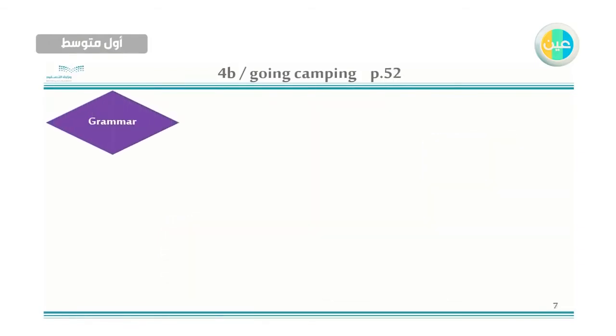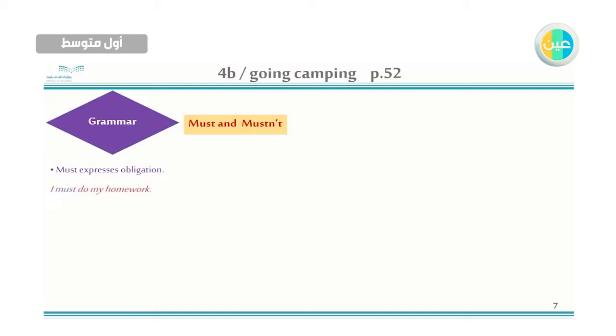And let's move to page 52. We have a grammar, and this is about must and mustn't. These are modal verbs. Must expresses obligation. So use must when you want to obligate something.